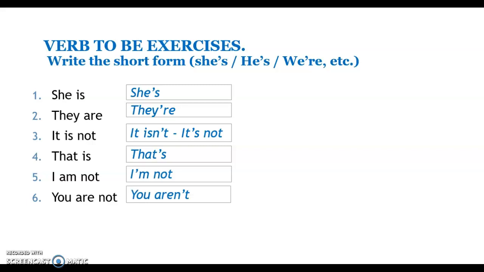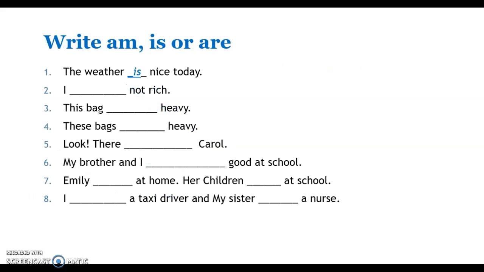Okay, I hope you can check and compare your homework. Let's continue. You had to write am, is, or are in this exercise. The weather is nice today. It was the example given. Now, I am not rich. You can also say I'm not rich. It's okay. This bag is heavy because it is singular. This bag. But these bags are heavy because these bags are plural.